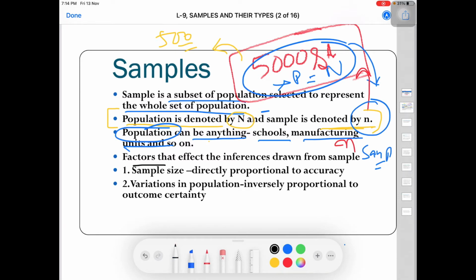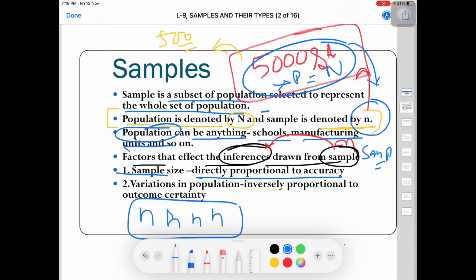So what are the factors that affect the inferences drawn from sample? Whatever sample we take, we draw a conclusion, right? In the example of the sack of rice, from that small quantity of rice you made a conclusion whether that rice bag contains good quality rice or bad quality rice. So from that sample we draw inferences. There are a few factors that affect this. The first factor is sample size. It is directly proportional to accuracy, meaning if sample size is high, you have lots of n, then the chances of the inferences drawn from this sample being accurate are very high.